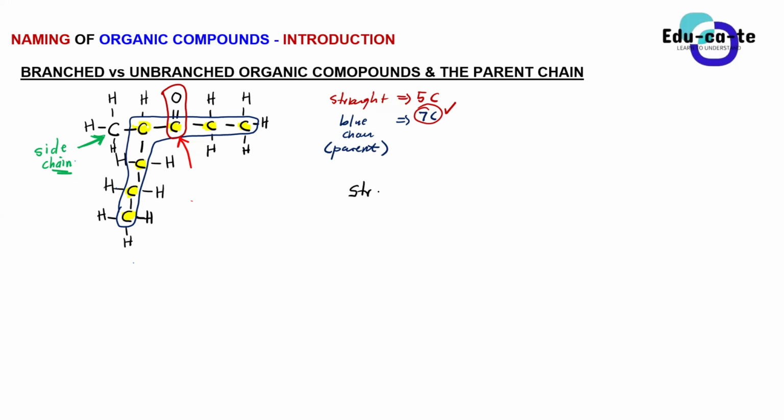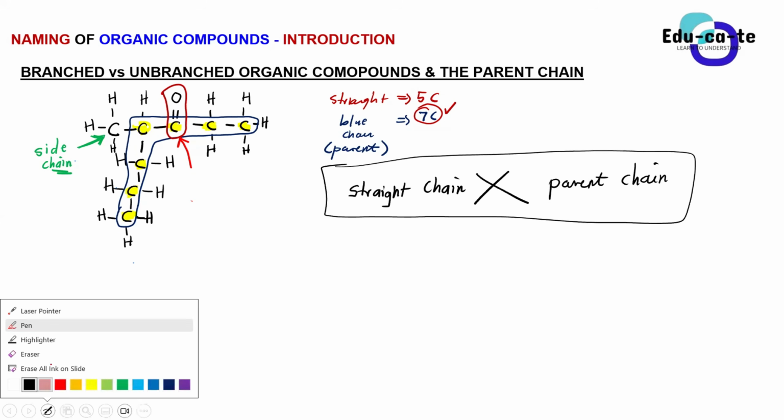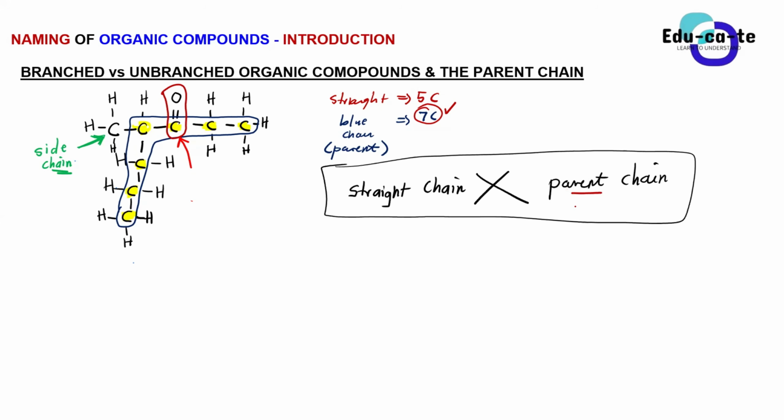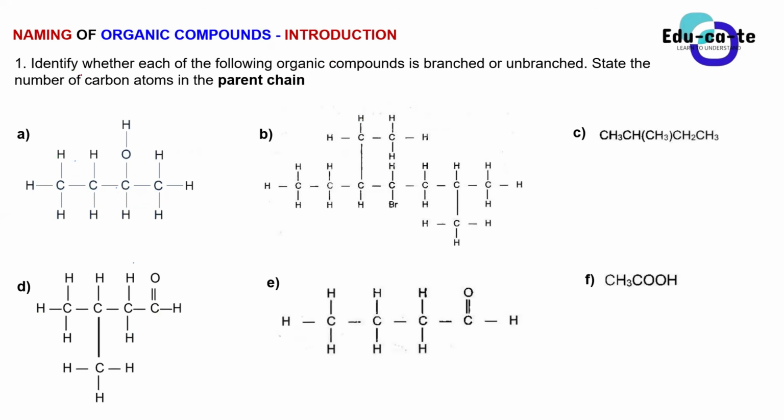Okay, guys, please never make this mistake. The straight chain is not always the parent chain, because for it to be a parent chain, it doesn't really need to be straight. It can even bend. But for it to be a parent chain, it must have the highest number of carbon atoms, and it must also consist of a carbon that has a functional group.